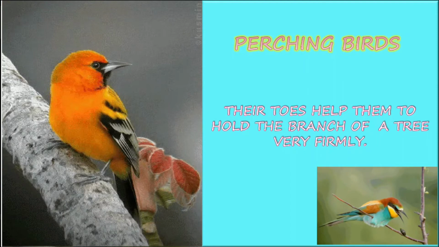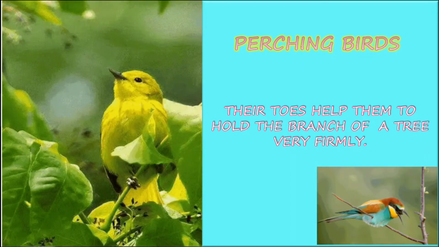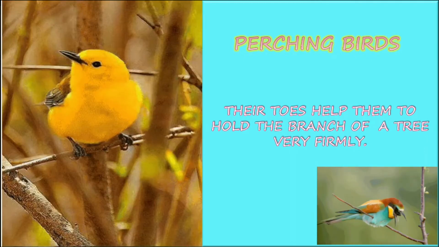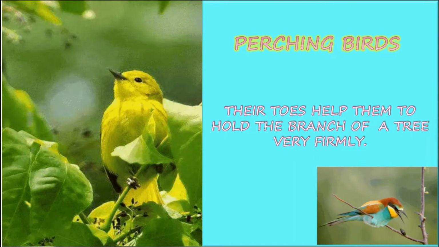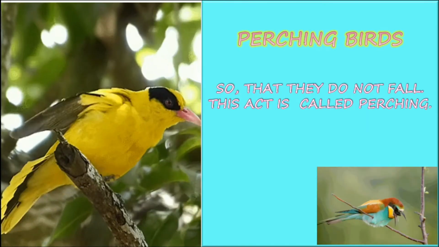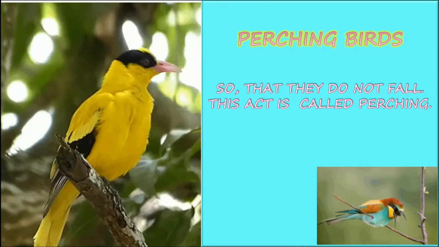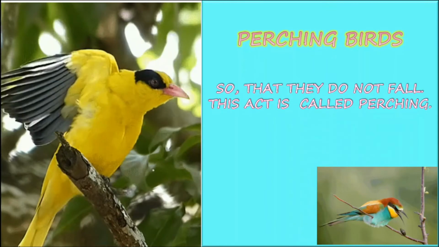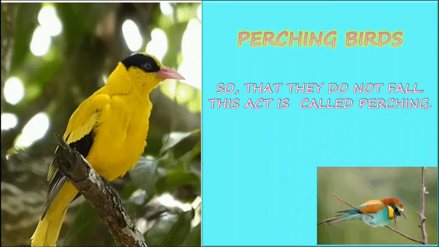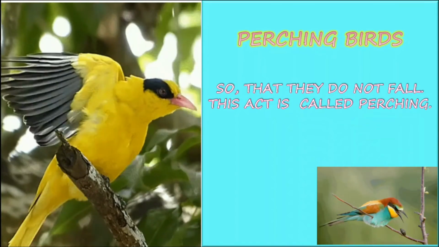So with the help of the toes, they are able to grab the branches of the tree very tightly and firmly, so that they do not fall. This act is called perching. Because of having very strong and firm legs attached to the branches, they can't fall. This type of act is known as perching.